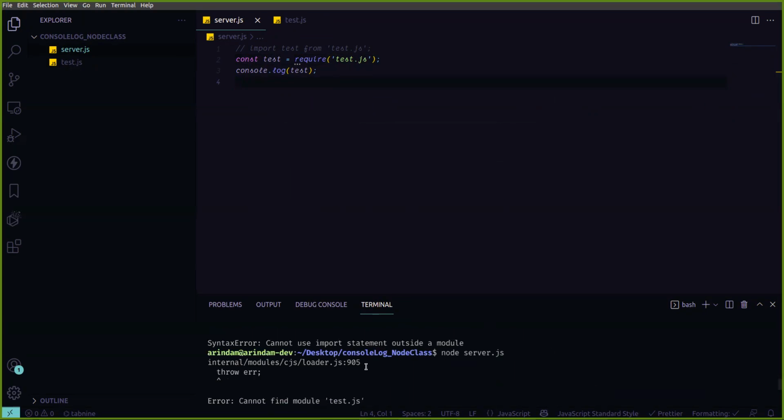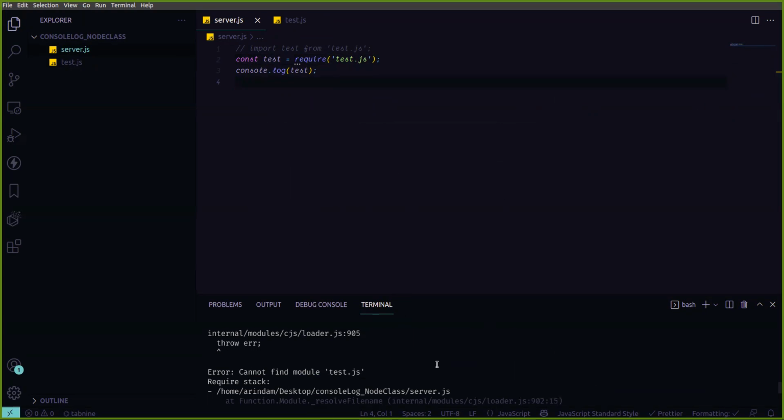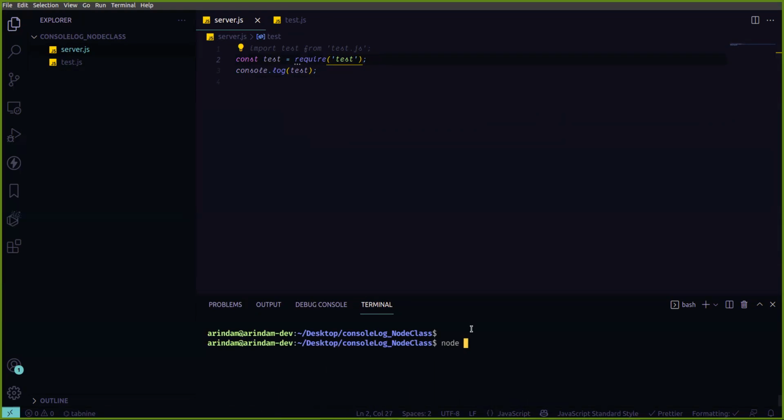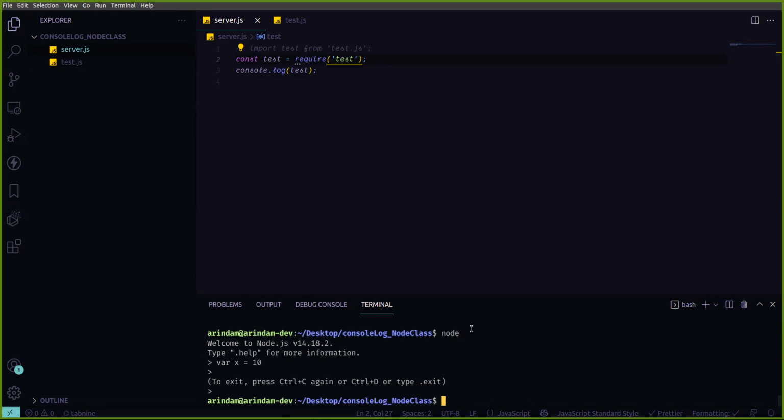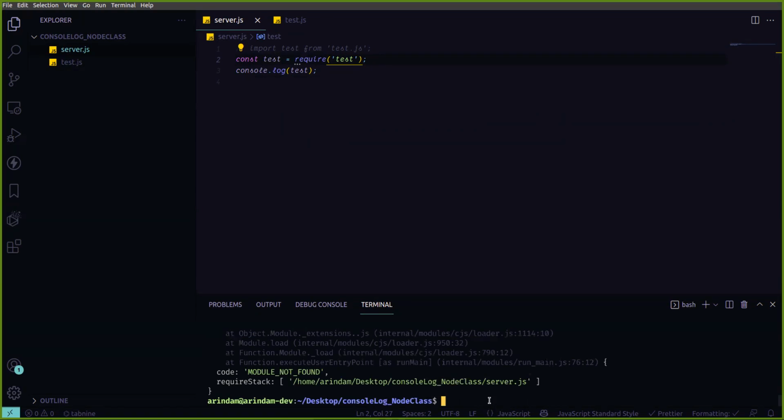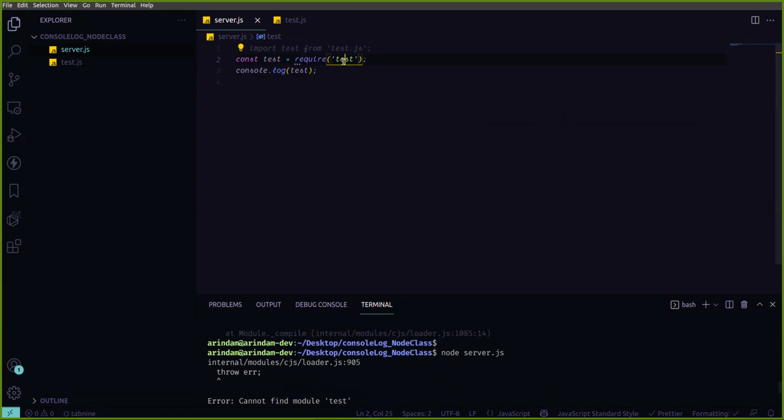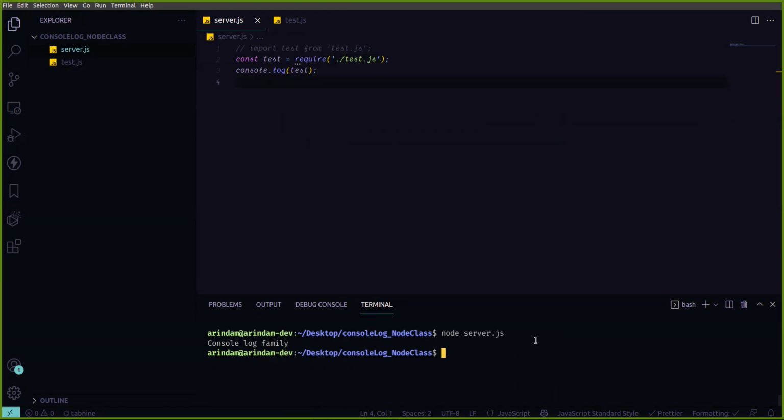Again, it is throwing an error: cannot find module test.js. Why is it not found? Okay, you need to share the path also. This is the root path. So I share the path and the file like that.